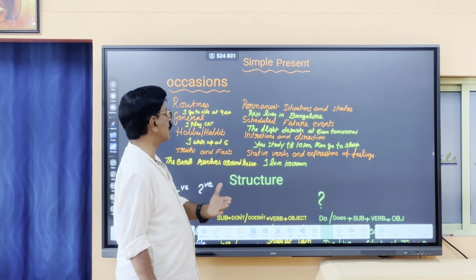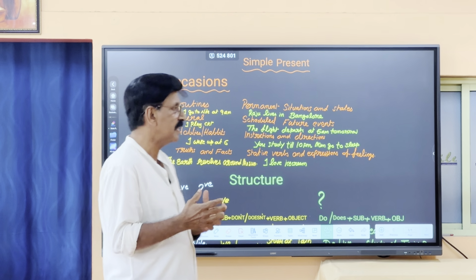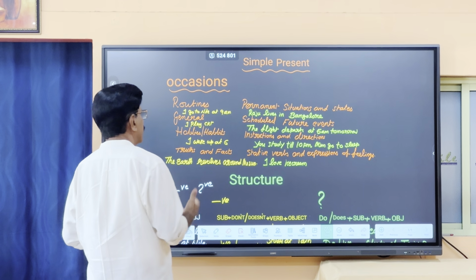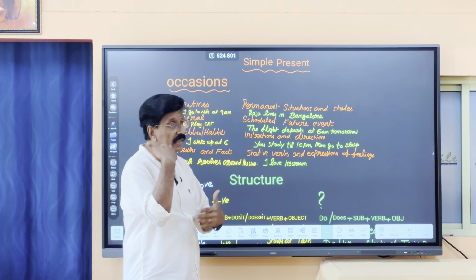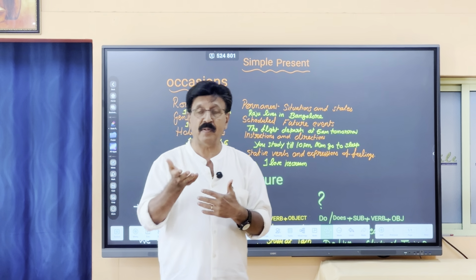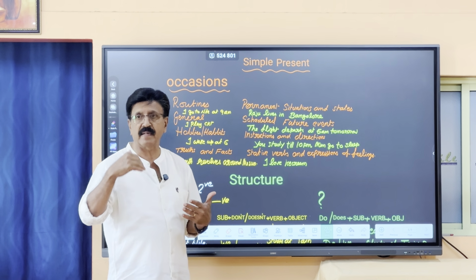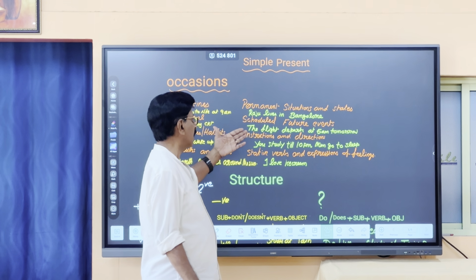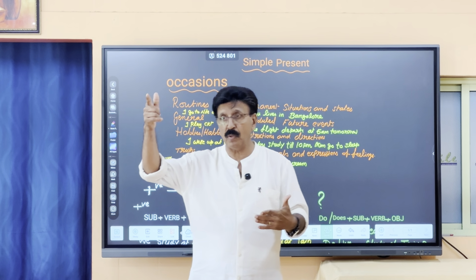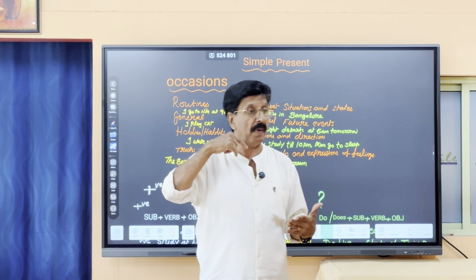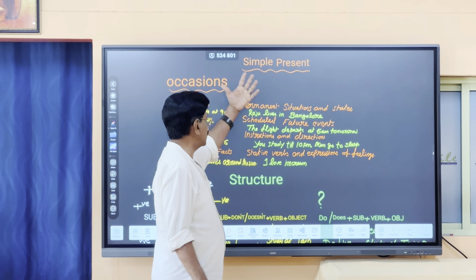Then permanent situations and states. Ringu stays in Bangalore or Ringu lives in Bangalore. That's a state. Then scheduled future events. A future event, but you are going to use the simple present tense, especially when you talk about flight time, train time, all those things. The flight departs at 5 a.m. tomorrow. This is tomorrow, but you are saying departs. We are not saying will depart. So, this also we use simple present tense.